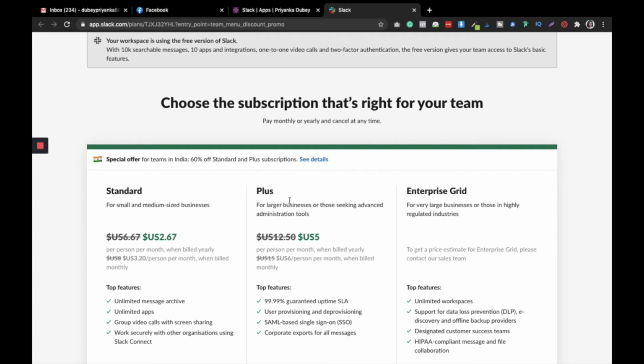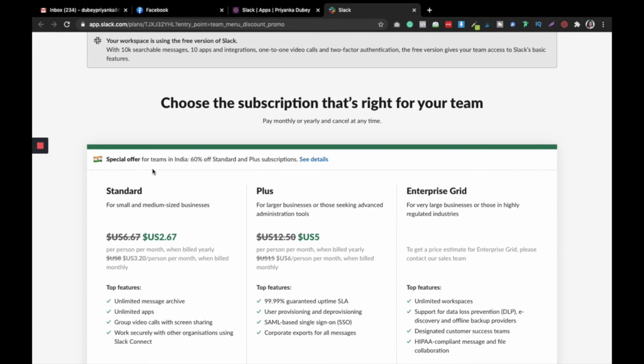Now the Plus is available for the largest businesses or those seeking advanced administration tools. It is US $5 and it is giving a whole lot of features, but if you are a small business I will suggest you go for Standard. Okay, and the Enterprise Grid is obviously, as the name suggests, for enterprises. You can create unlimited workspaces, designated customer success teams and a whole lot. But we don't have to go into this. I will suggest the Standard is good.